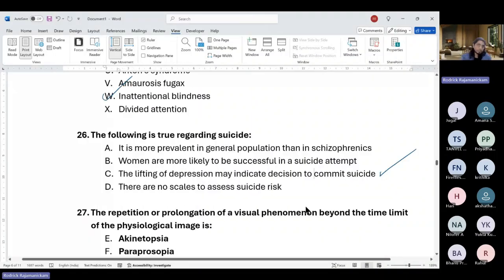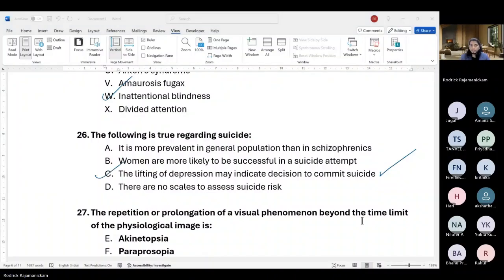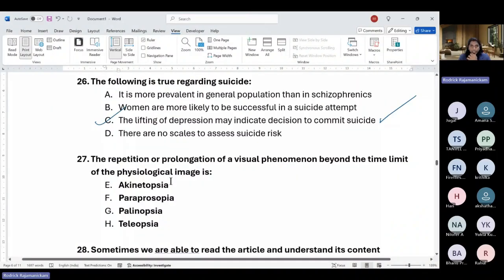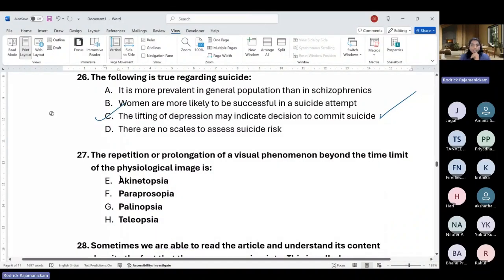So I would say it is not antidepressants which is providing the side effect. It could be the lack of coping skills not addressed by therapy or something like that. Okay. So next question, the repetition or prolongation of visual phenomenon beyond time